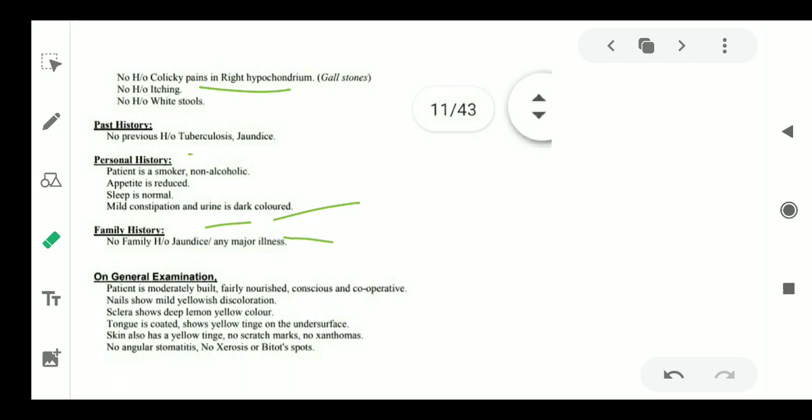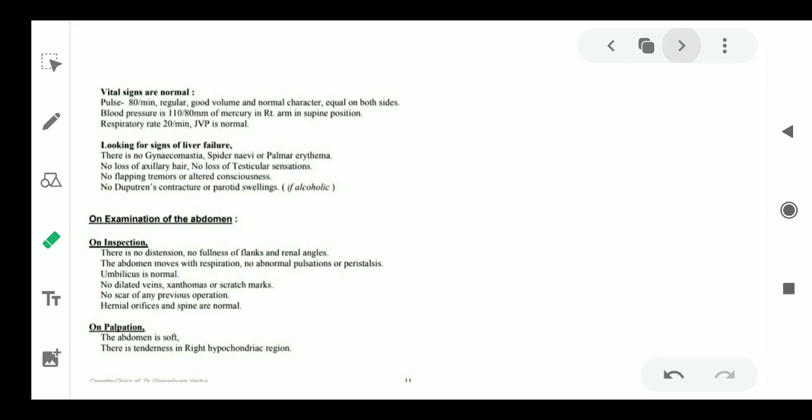Then skin is also yellow tinge, no stretch mark, no xanthomas, no angular stomatitis, no xerosis or bitot spot. Please comment down in the comment section where do we see bitot spot, in which condition. Then the vital signs, pulse, BP, all is normal, okay. Respiratory rate is normal and JVP is also normal.